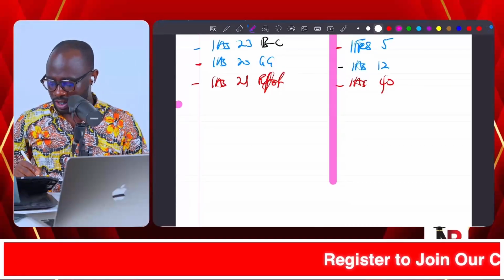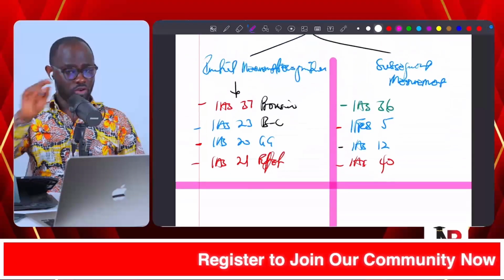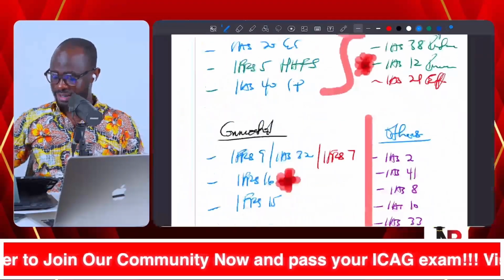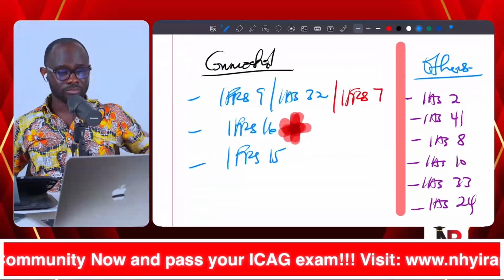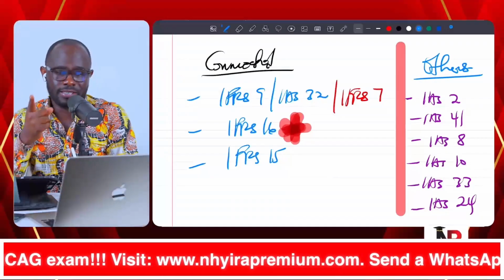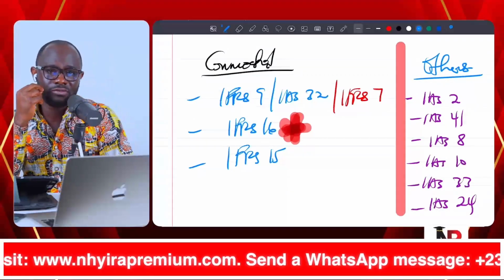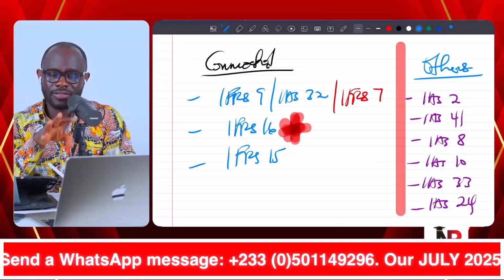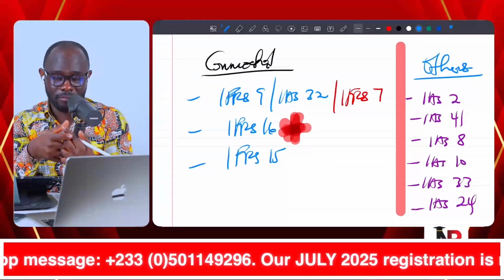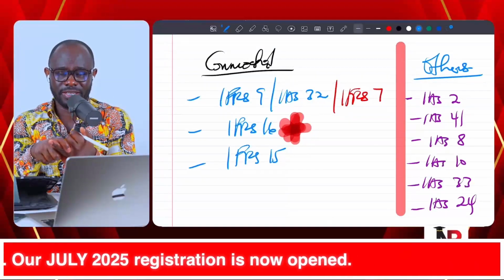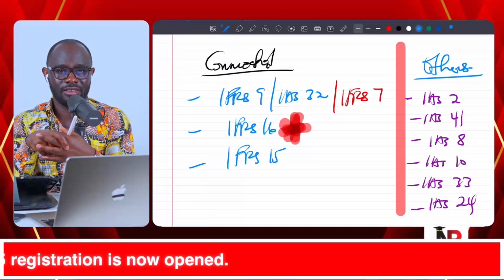Now, in addition to these standards connecting with IAS 16, there are 3 other standards that I talk about all the time: IFRS 9, financial instruments, IFRS 16, leases, and then IFRS 15, revenue from contracts with customers. These 3 accounting standards, we must know about them: leases, revenue from contracts with customers, and financial instruments.